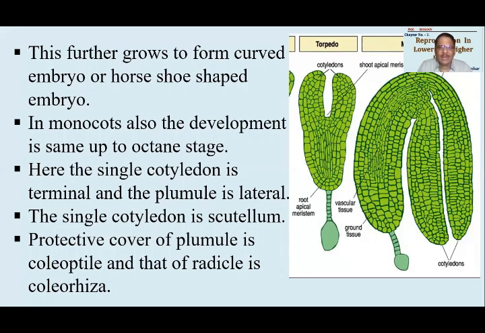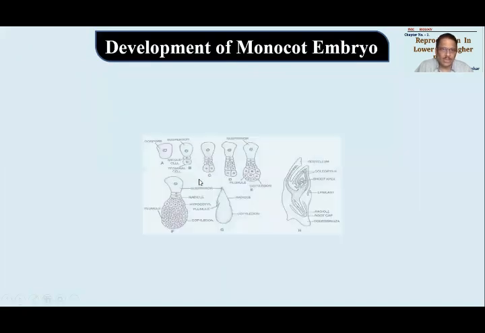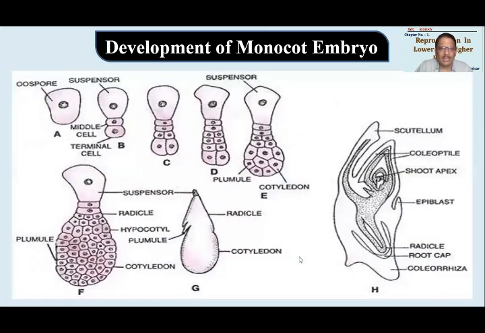Radicle का covering इसको कहेंगे coleorhiza. Radicle में R है और coleorhiza में R है. ठीक है. कुछ इस तरह से ideas develop करके आपको याद रखना पड़ेगा, otherwise it is difficult. Fine. So there will be formation of such kind of thing. Then development of monocot embryo वो कैसे होगा वो थोड़ा सा हम लोग diagrammatically देख लेते हैं.